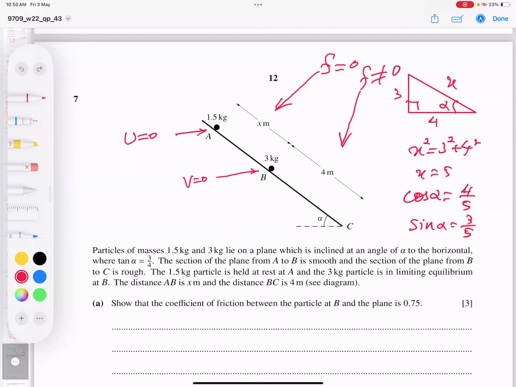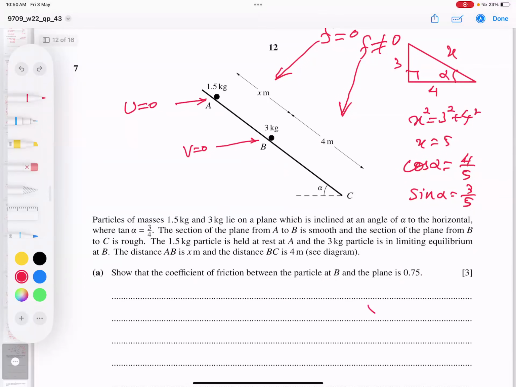AB is x, and distance BC is 4. Show that the coefficient of friction between B and the plane is 0.75. Let's see how we can find it.